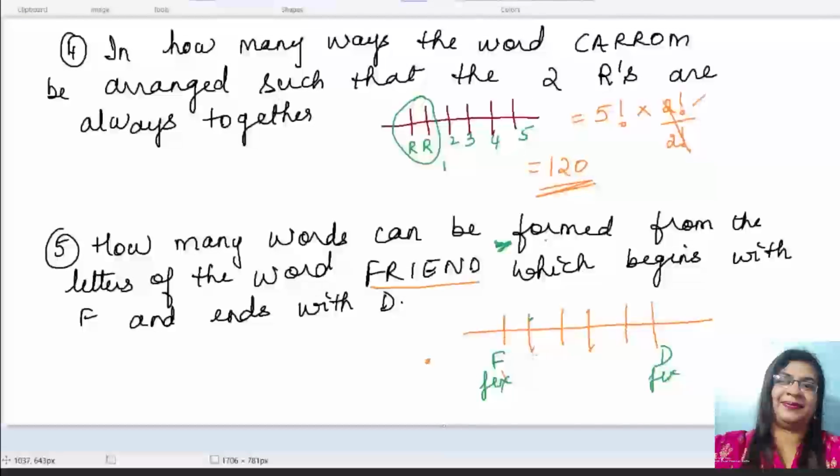Now, what is the condition given? It has to begin with F, and it has to end with D. So that means these are fixed. These are not moving. I'm not going to arrange them, so F and D can be done only in one way. How many lines are remaining in between? 1, 2, 3 here.